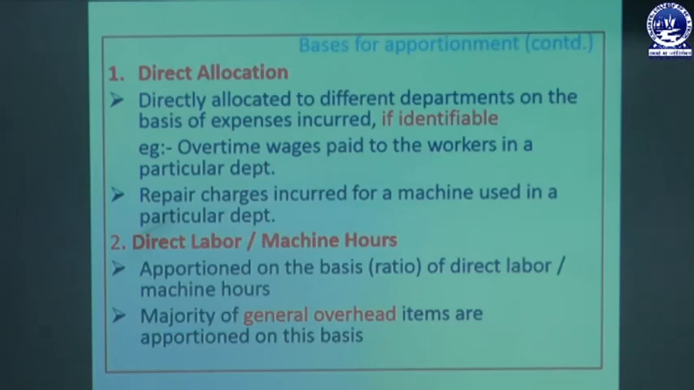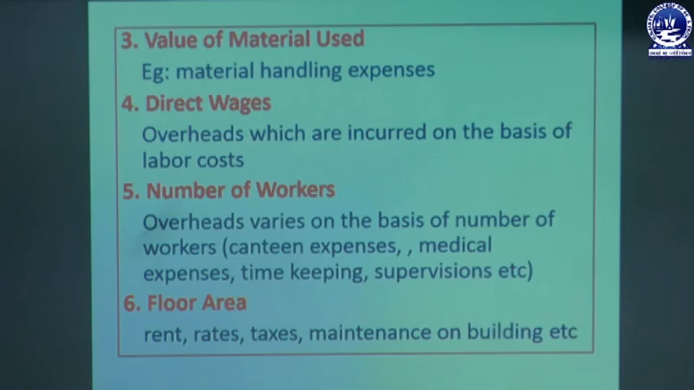So the bases of apportionment: one is direct allocation. There are certain expenses which are directly allocated to a particular department, maybe overtime wages paid to a worker relating to a particular department, or repair charges incurred for a particular machine charged to that department. The second one is direct labor hour basis or machine hour basis. In that case, we apportion on some ratio of labor hours or machine hours. The majority of general overhead items are charged on direct labor hours or machine hours.